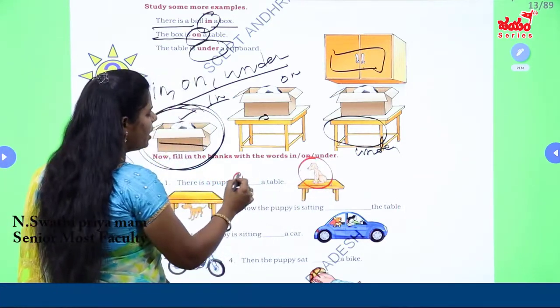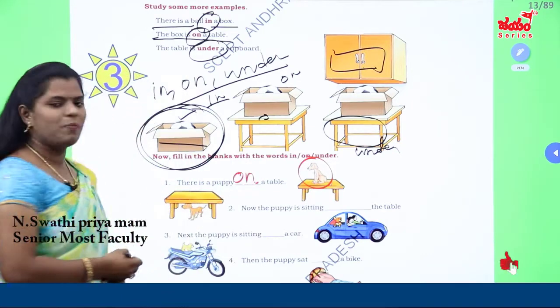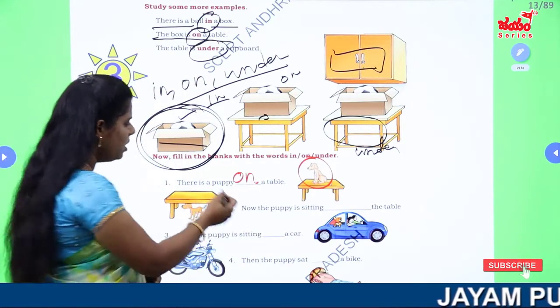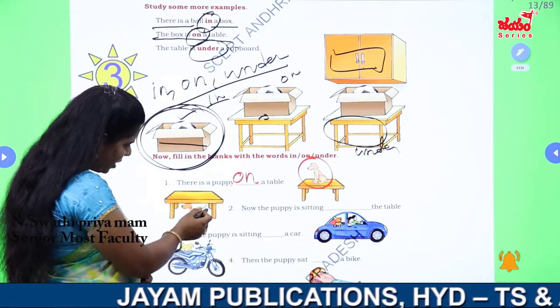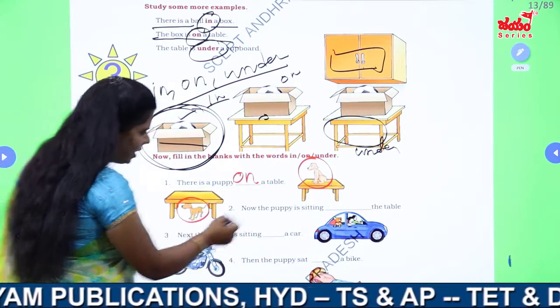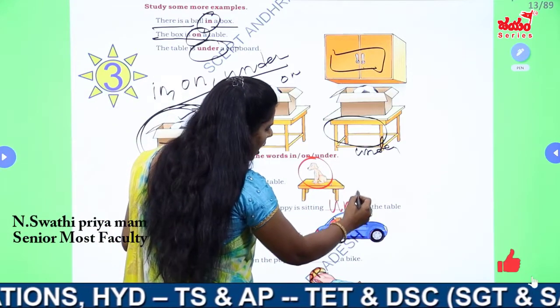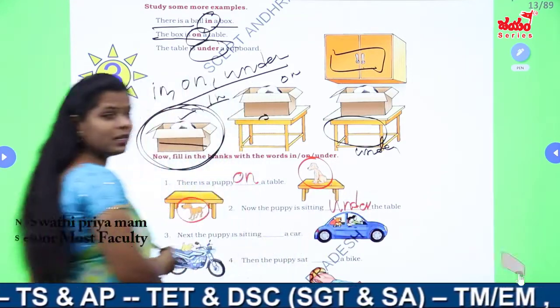So we can say on a table. On a table. There is a puppy on a table. Okay, next. Now the puppy is sitting dash the table. Now where is the puppy here? It is under the table. What can we say in English? Under the table. Under the table.